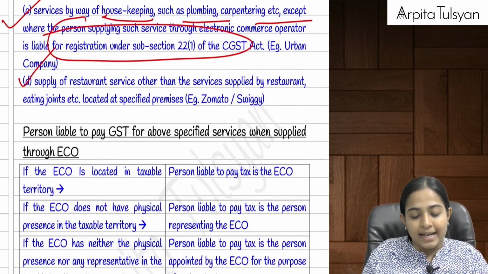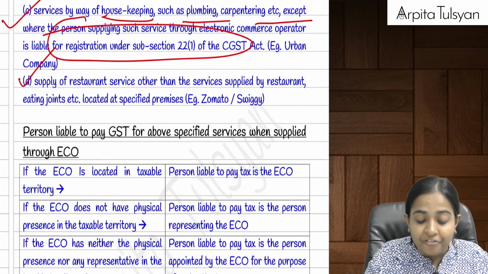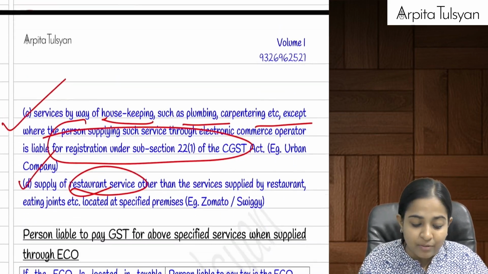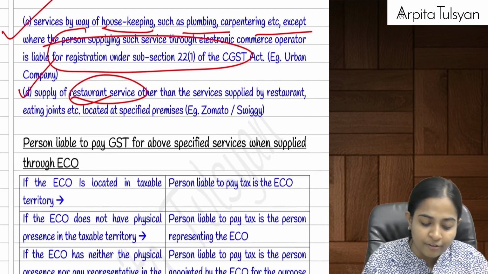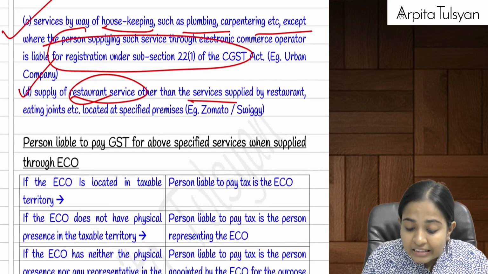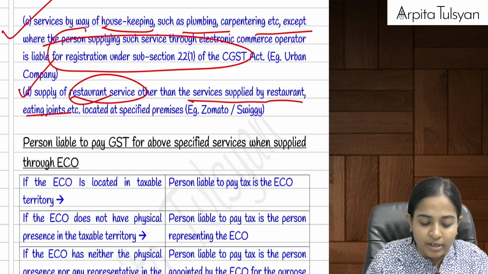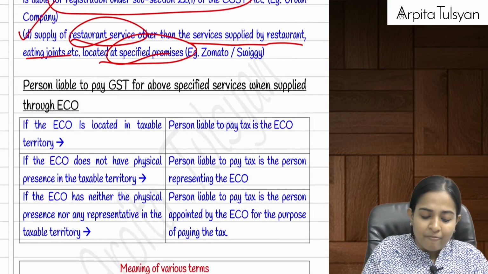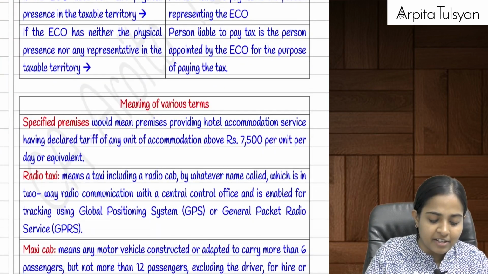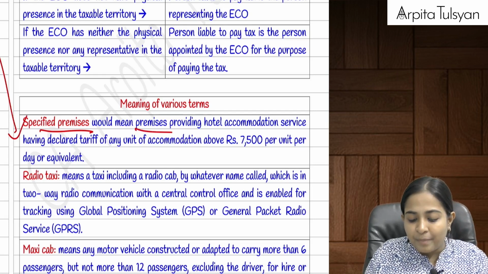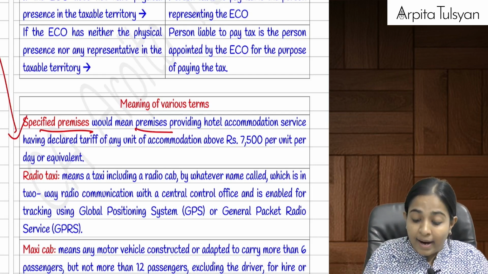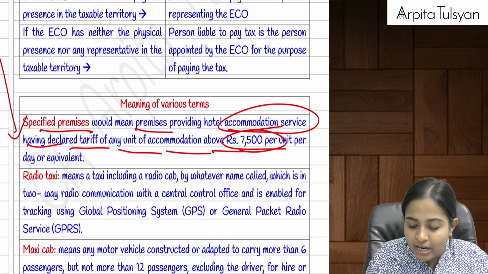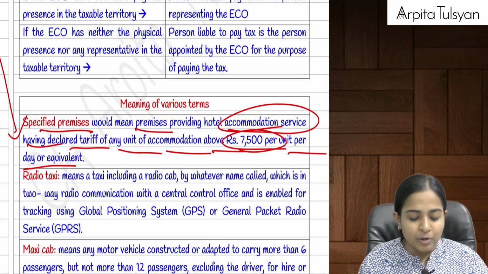And the last one is important, supply of restaurant service. B point was different. B point was accommodation, that was stay, and your restaurant service is only food. Supply of restaurant service other than services supplied by a restaurant, eating joints, etc., located in specified premises. Okay, ma'am, what do you mean by specified premises? Everyone here, come down. Specified premises would mean premises providing accommodation service having declared tariff of any unit of accommodation above 7,500 per unit per day.